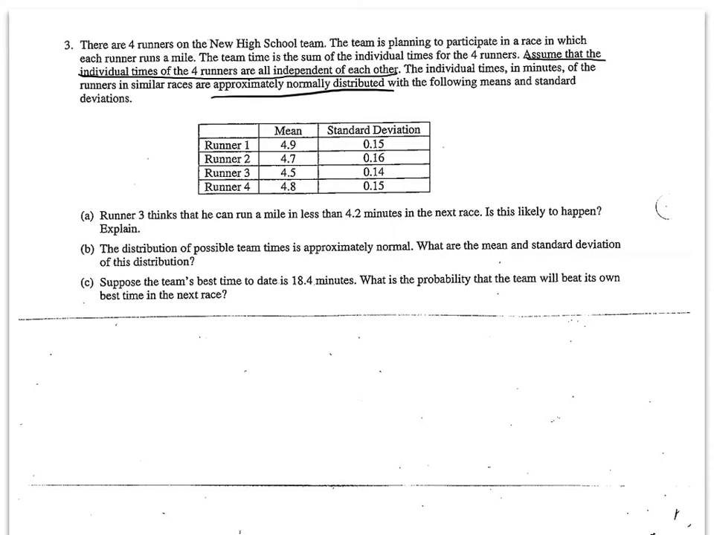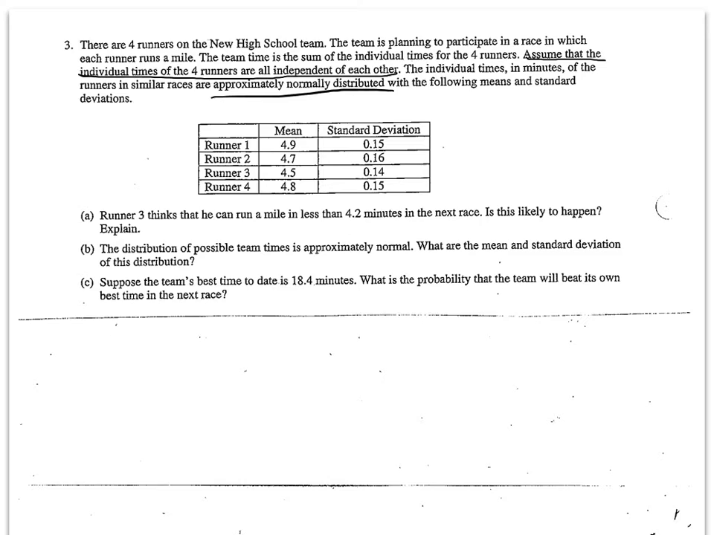So that means we have 4 different distributions here, because we've got runner 1 and all of his times create one distribution that is approximately normal with a mean of 4.9 minutes and a standard deviation of 0.15 minutes, etc., for runner 2, runner 3, and runner 4. And then the question is going to ask us if we combine those 4 distributions to create one distribution that represents the team's time. And we can do that conveniently since all of the times are independent.